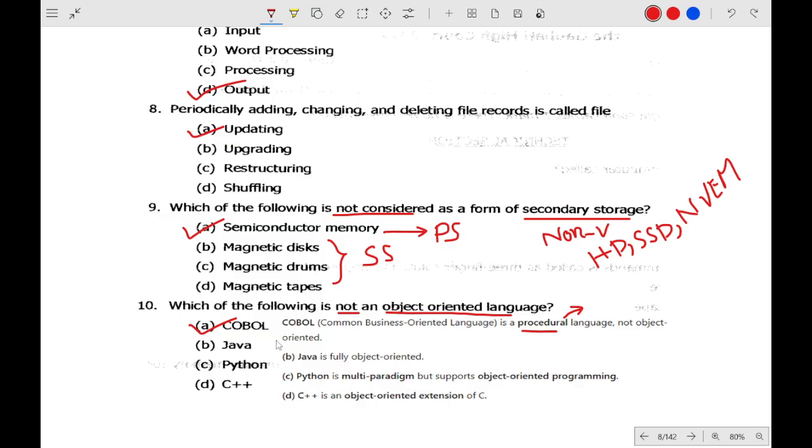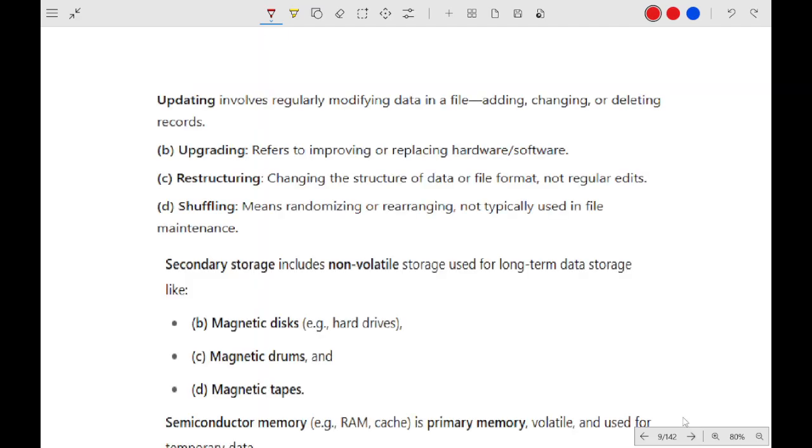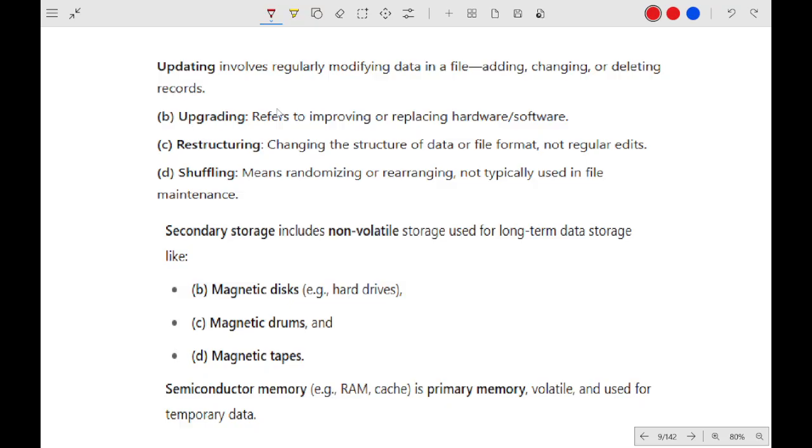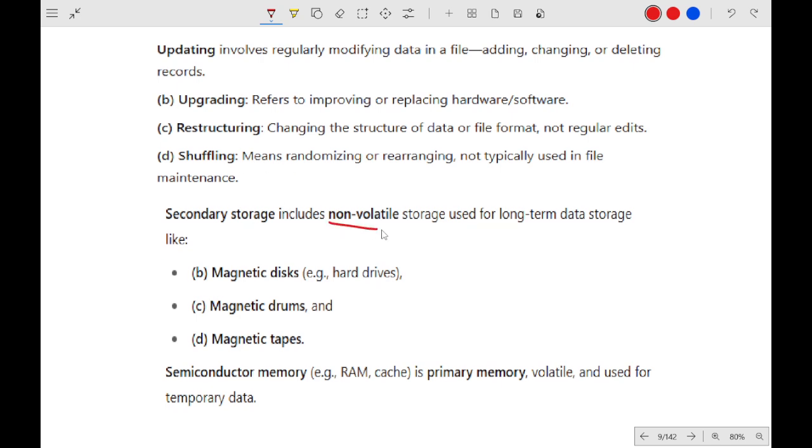COBOL is used for the entire business, for creating an entire process, and the rest of them are object oriented. And these are some of the definitions of updating, upgrading, replacing a software, and restructuring. As you can see, these are non-volatile storage, as I said. Semiconductor memory, for example RAM and cache memory, are primary memory, which are volatile and used for temporary data.